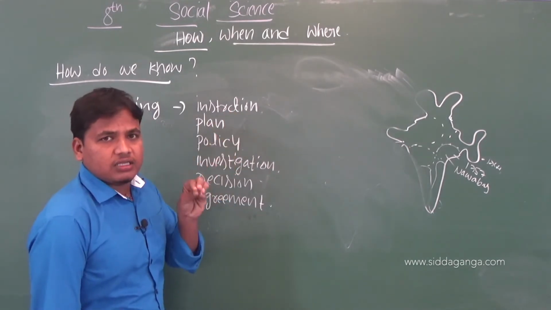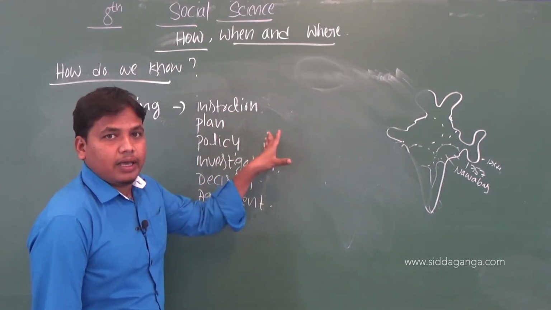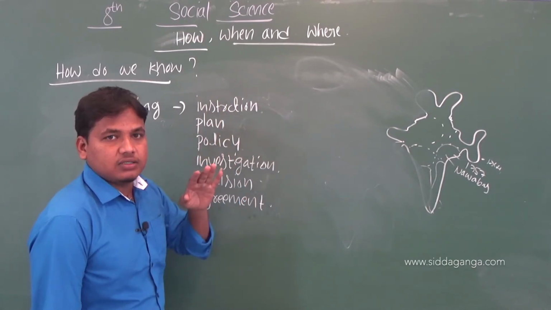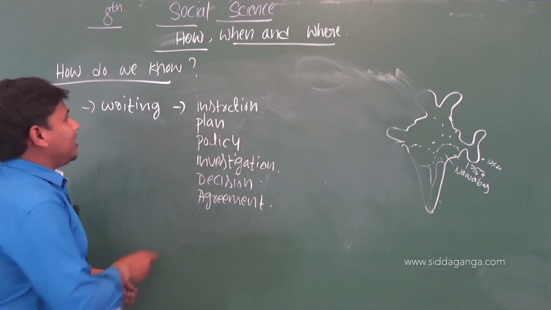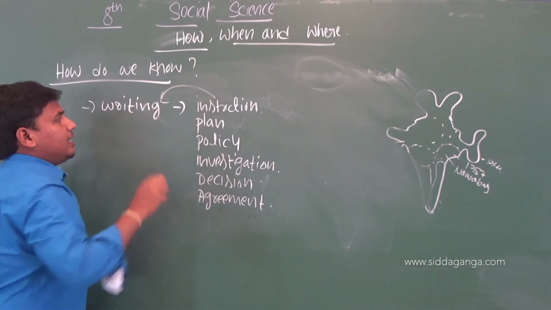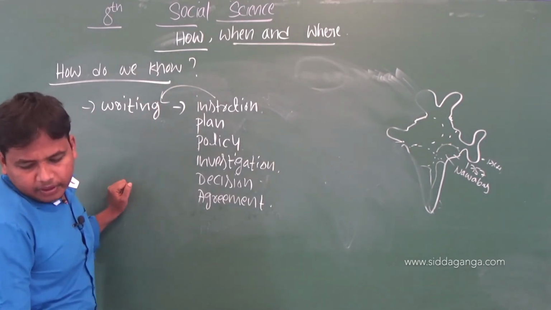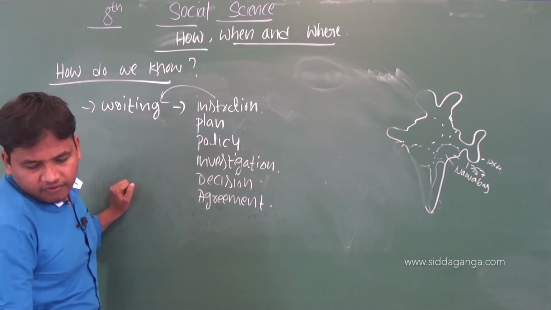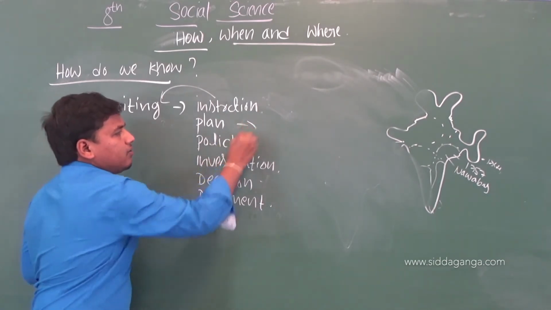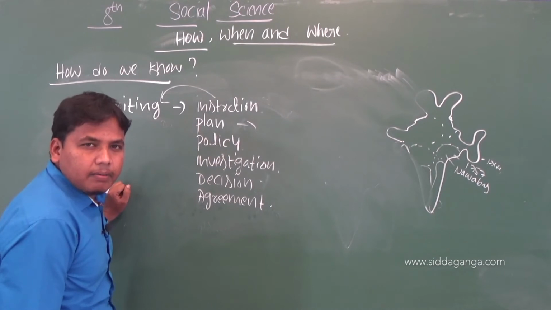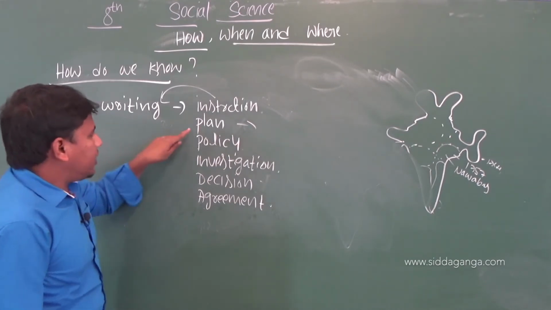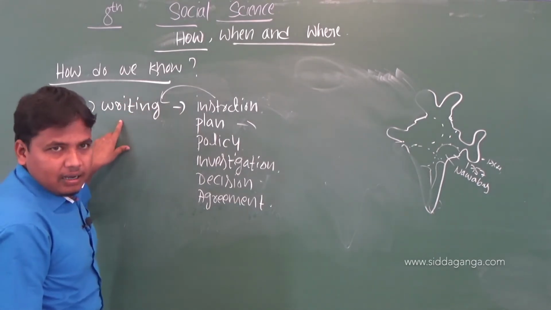Whatever instruction was given by British officials has to be clearly written up. Next, the plan implemented by the British administration has to be clearly written up.